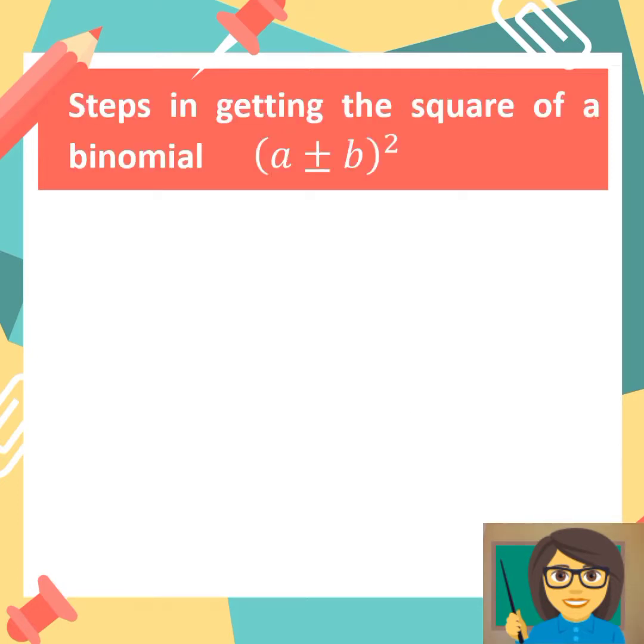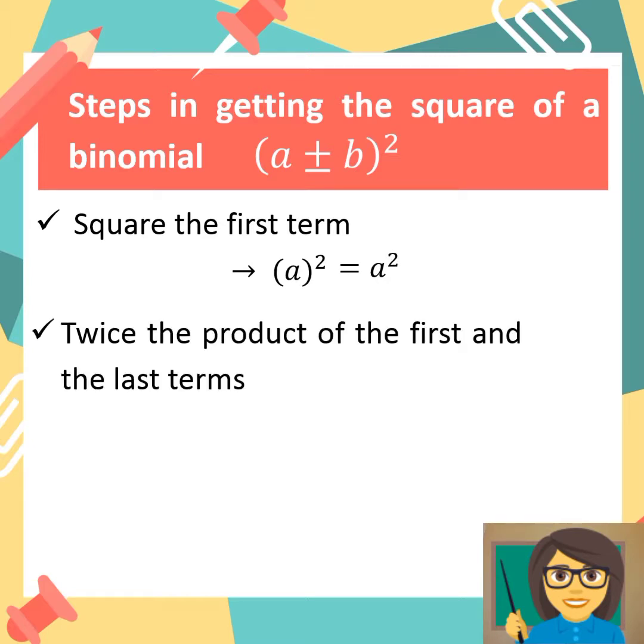Remember the following steps in getting the square of a binomial. First is we get the square of the first term. Our first term is A, so the square of A is equal to A squared. Second, twice the product of the first and the last terms.